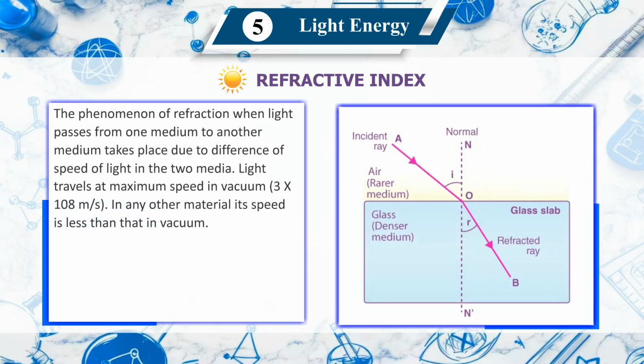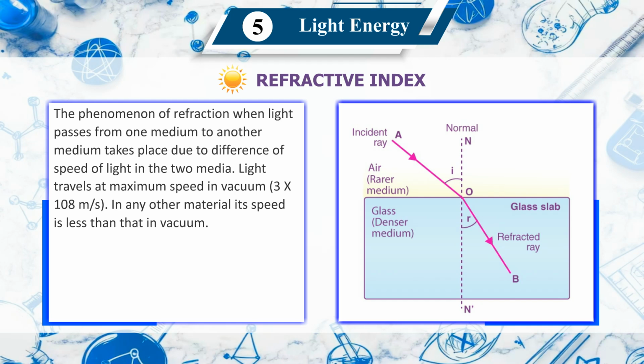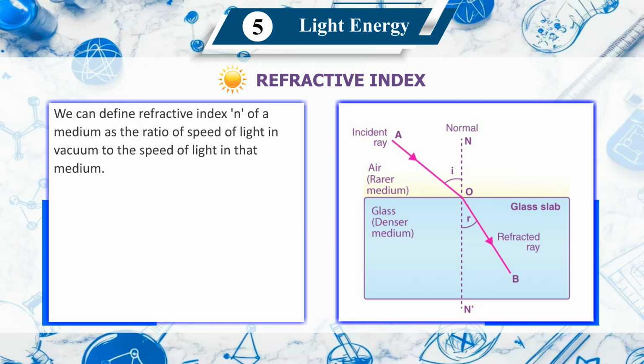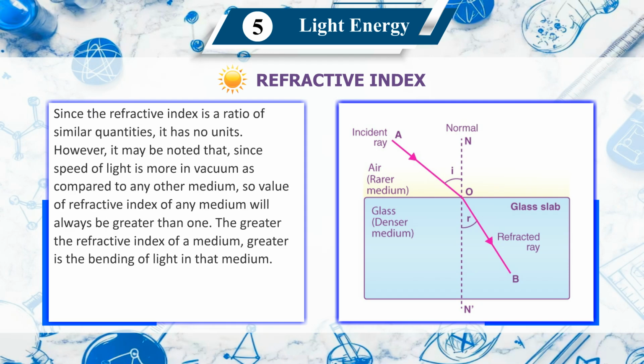Refractive index. The phenomenon of refraction, when light passes from one medium to another medium, takes place due to difference of speed of light in the two media. Light travels at maximum speed in vacuum, 3 × 10^8 meters per second. In any other material, its speed is less than that in vacuum. We can define the refractive index n of a medium as the ratio of speed of light in vacuum to the speed of light in that medium. n = speed of light in vacuum / speed of light in medium. Since the refractive index is a ratio of similar quantities, it has no units.